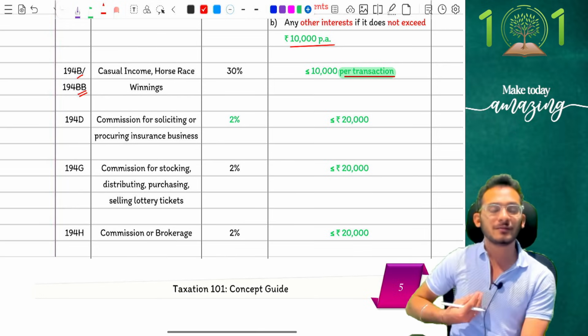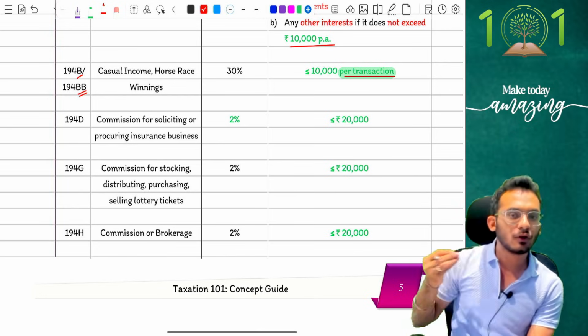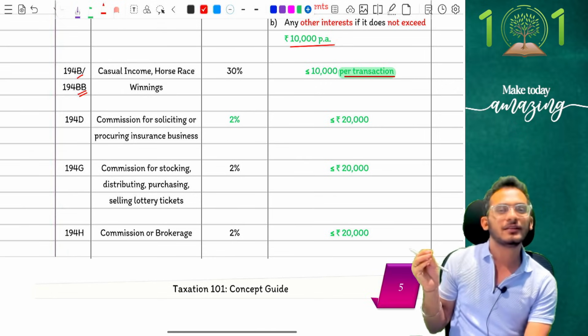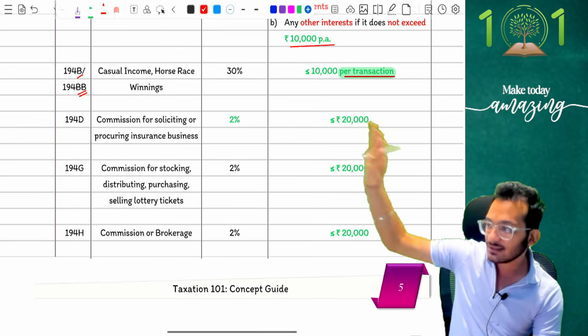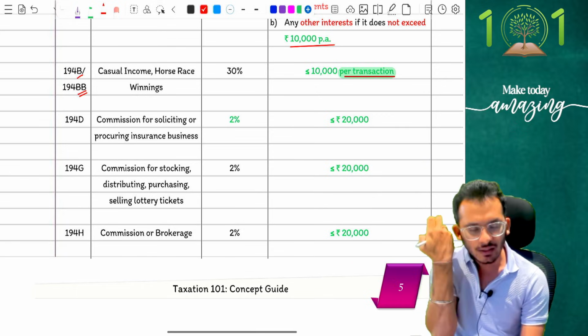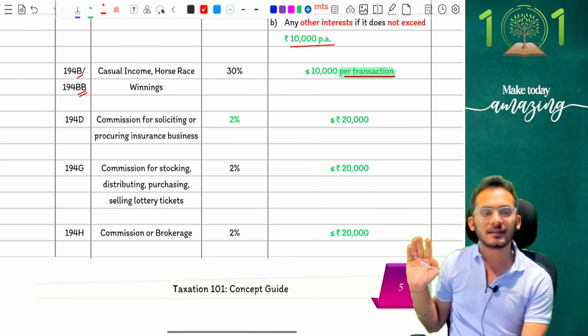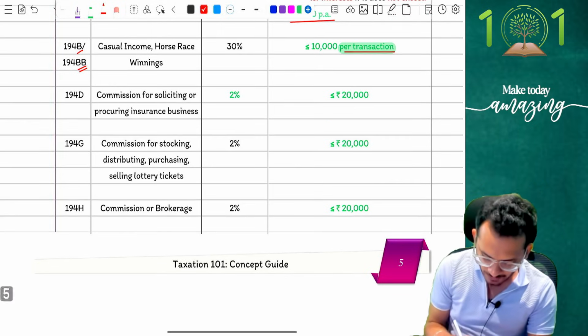Simple, straightforward. Which means if Rahul is coming to you and is winning a lottery from you, for this lottery, if I receive more than 10,000, TDS will come. For the next lottery, if I don't receive more than 10,000, no TDS will come. That is what the amendment is.